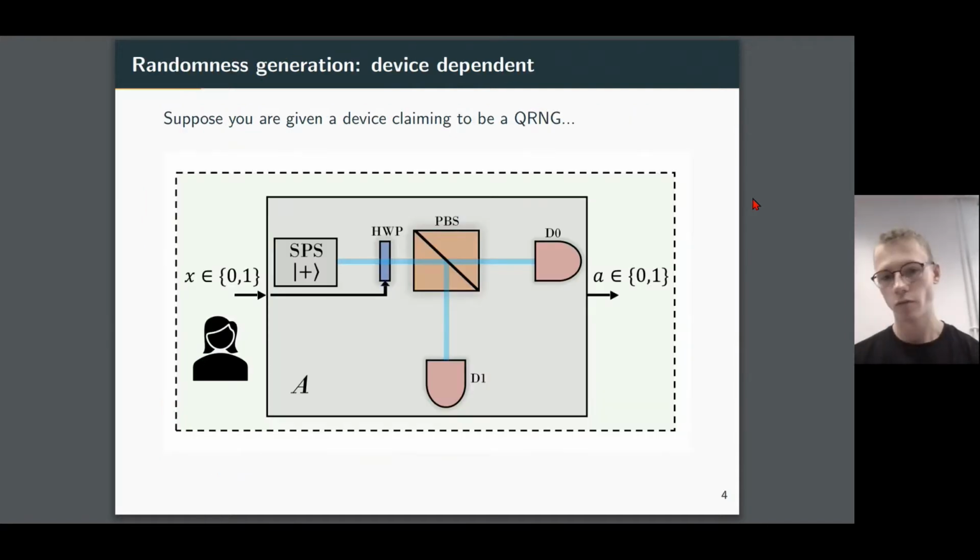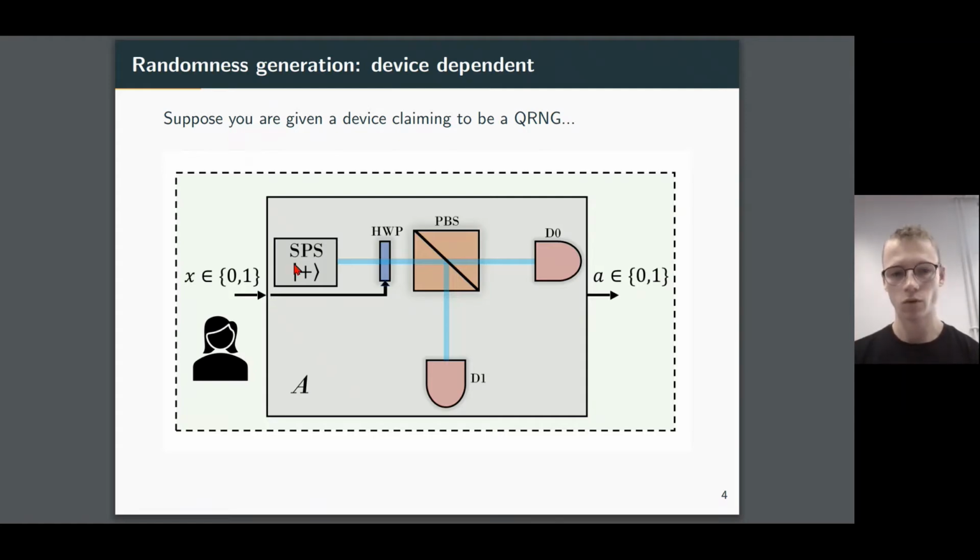When I speak about a quantum random number generator, a schematic like this might come to mind. We have a user, Alice, who's been given a device A by the manufacturer, which claims to be a quantum random number generator. She operates in a perfectly secure lab, which is the dashed line around the outside. In order to verify that this is a random number generator, she lifts the top of the box open and looks at what the components are doing. Now she wants to verify that this device is indeed producing random numbers, and we can see how it works.